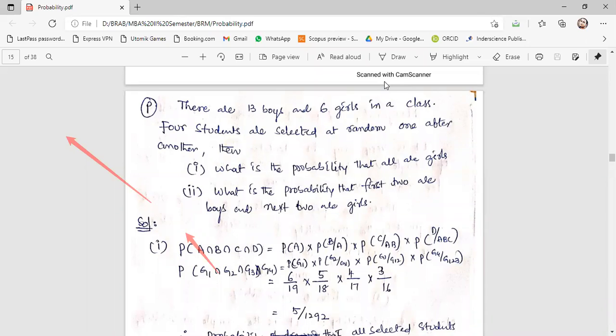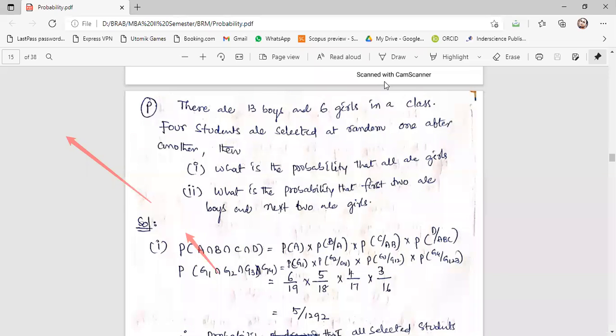Yes. So in total, how much? You can even leave it there, only 6 by 19 into 5 by 18 into 4 by 17 into 3 by 16. If you leave it there also, marks will come. If you simplify it, it is very easy.